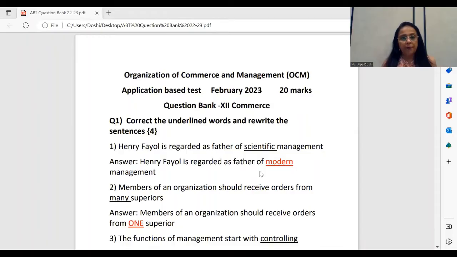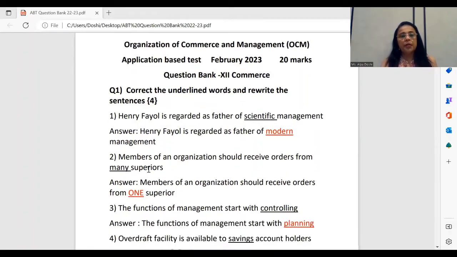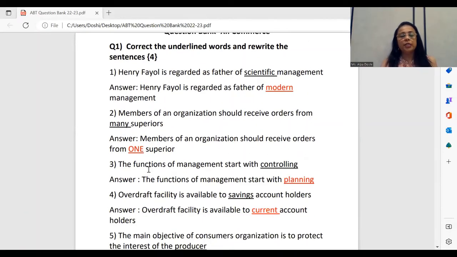The question number 1, correct the underlined word and rewrite the sentence. As we see here, it carries 4 marks. The first one, as soon as you get any objective, it will be a wonderful habit to first identify the chapter. It's extremely important that you remember by heart the names of all the 8 chapters in your textbook.